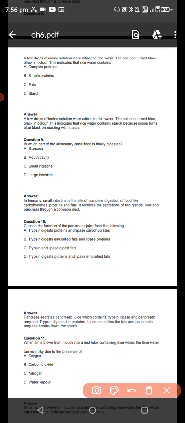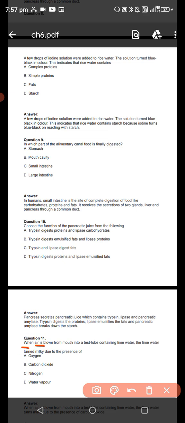Pancreas. Choose the functions of pancreatic juice. So pancreas secretes pancreatic juice which contains trypsin, lipase, pancreatic amylase. Trypsin digests the proteins, lipase emulsifies fat and pancreatic amylase breaks down starch.